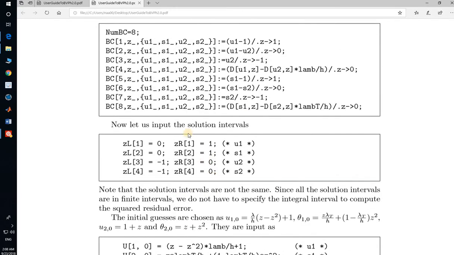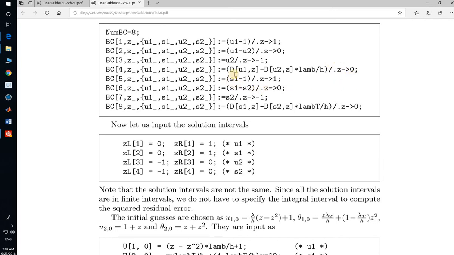Next is the right hand side, that is u1 at 1 equal to 1, and u1 equal to u2 at z equal to 0, u2 at minus 1 equal to 0, and the first derivative of u1 minus the first derivative of u2 multiplied by lambda over h equal to 0 at the point z equal to 0.